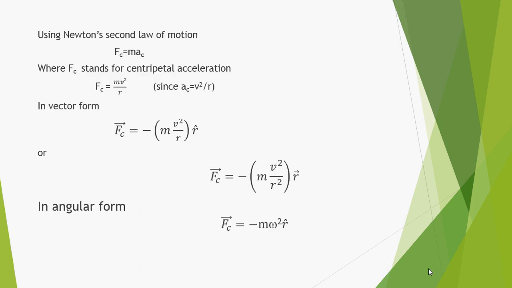Now we come to our original topic, which is centripetal force. From Newton's second law, you know that F is equal to ma. So we put the value of centripetal acceleration in this equation, which gives F_c is equal to m v squared divided by r. Now in vector form we can write that F_c is equal to m v squared divided by r into the r unit vector, and another form is m v squared divided by r squared into the r vector. You can write two or three vector forms of centripetal force.